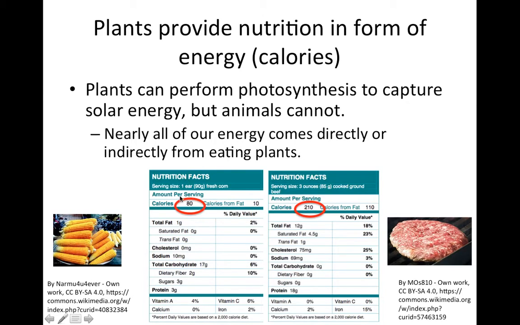Here's a couple of examples. One ear of corn is giving us about 80 calories. One hamburger gives us about 210 calories, but remember, the cow got those calories from eating either corn or some other plant product.